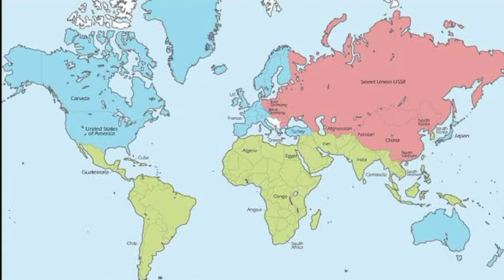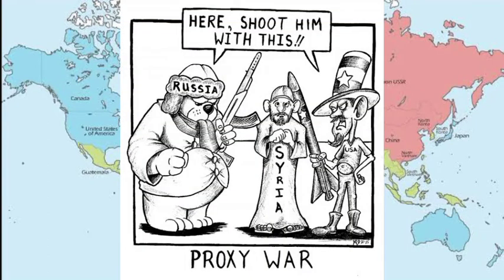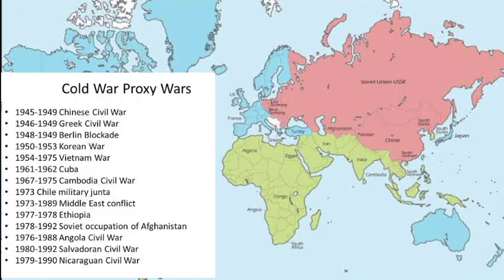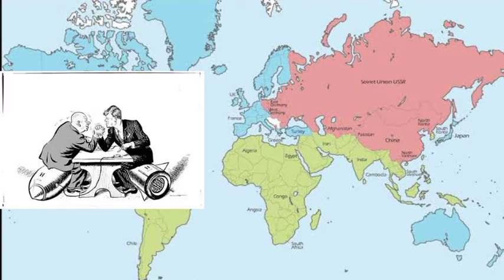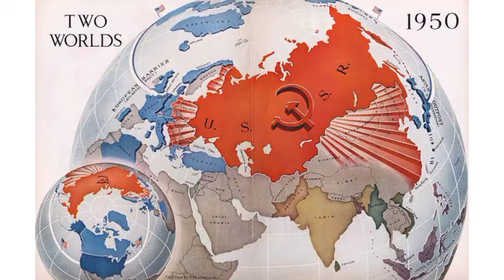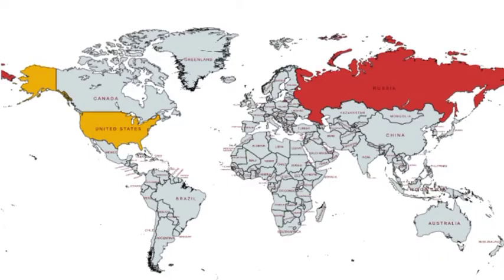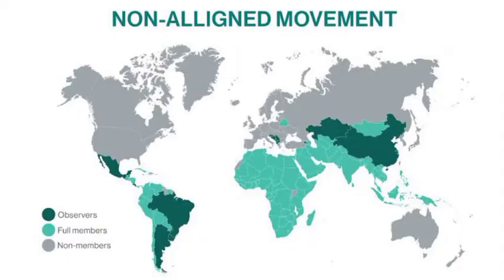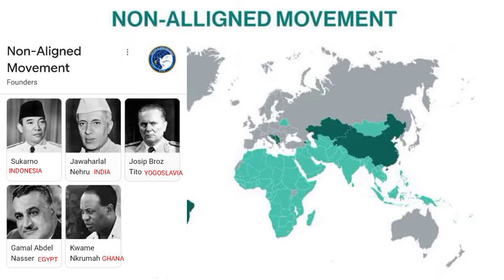The term Cold War is used because there was no direct military confrontation between the two nations, but they each supported major regional conflicts known as proxy wars. Both superpowers engaged in an arms race, a space race, and increased nuclear stockpiles. A situation arose during the Cold War that other countries had to join either the USA or the Soviet Union. To avoid this crisis, leaders from a few countries formed the non-aligned movement, that means not formally aligned with the US or USSR, and sought to remain neutral.